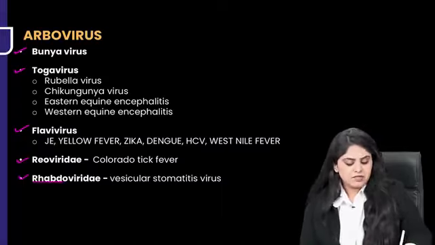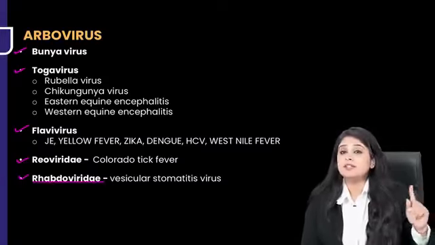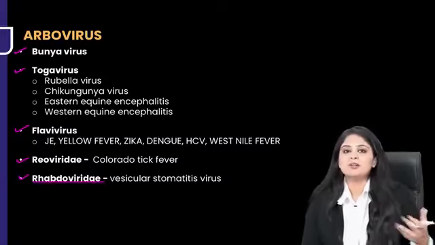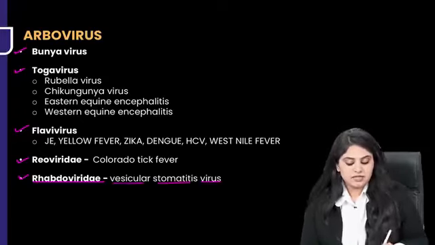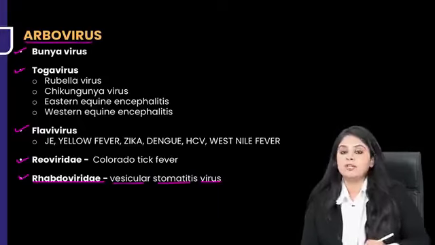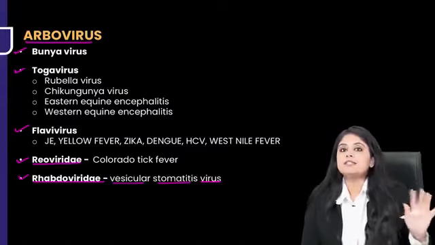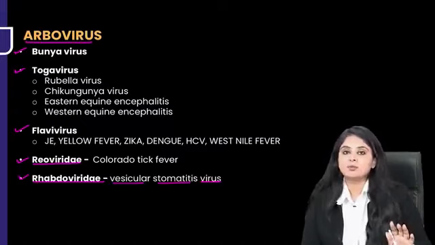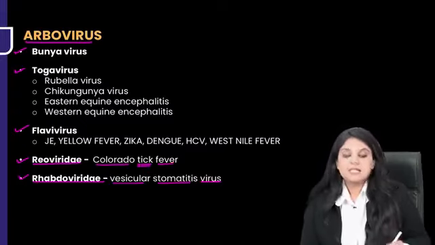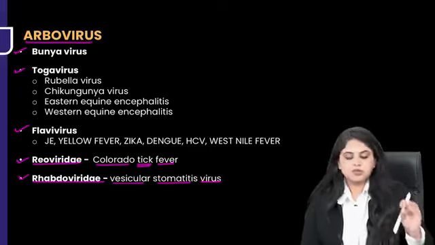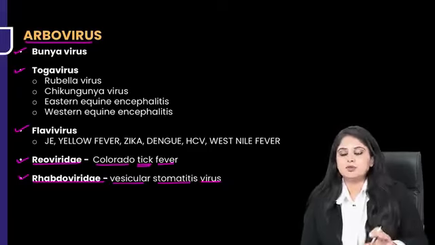Have you already studied Rhabdoviridae somewhere else? Rabies. Rabies is not arthropod borne. You know rabies is because of dog bite and animal bites. But there was a part of the Rhabdoviridae family known as vesicular stomatitis virus, that is arthropod borne. Similarly, I'll be teaching you in a while what is Reoviridae. Reoviridae is nothing but rotavirus. Rotavirus is the diarrhea virus, that is not arthropod borne. But there's another member in the family known as Colorado tick fever. Tick is definitely arthropod borne. So some viruses of these families are put in over here.